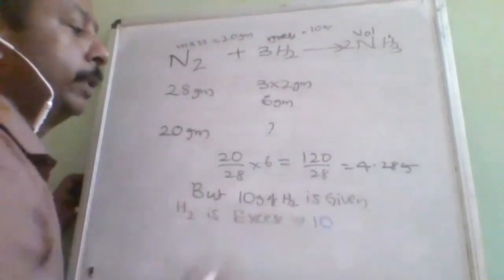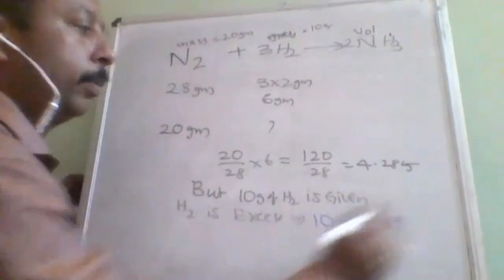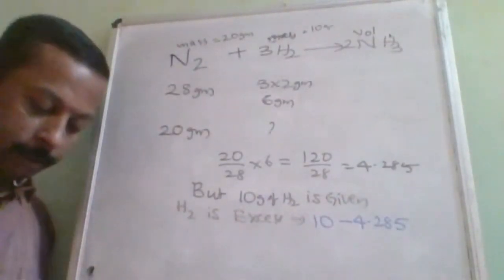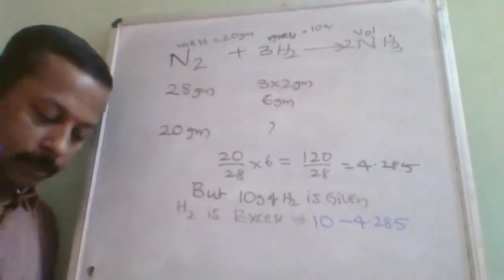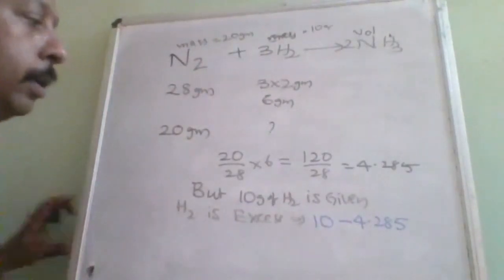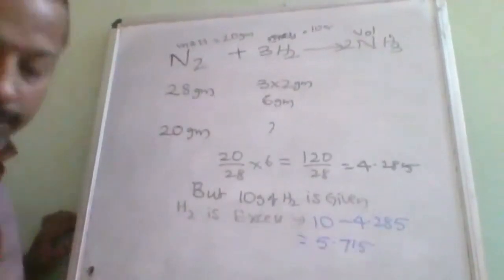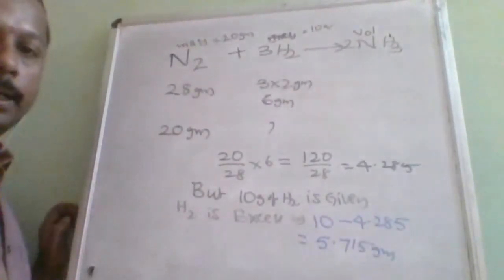We are given 10 grams, and in this reaction it is consuming 4.285. That remaining value will be extra available, that is 5.715 will be the excess. Okay. So the first part, I think everybody understood now.